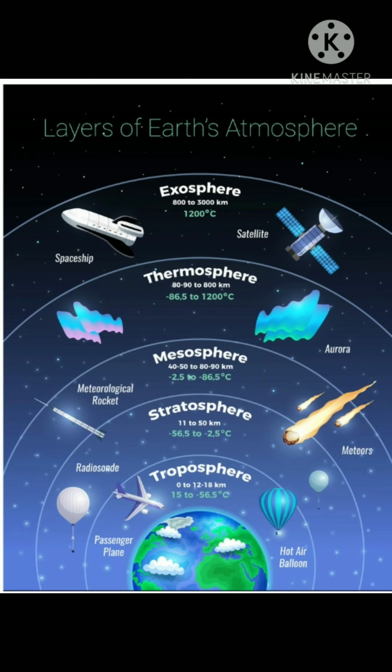Space shuttles orbit in the thermosphere layer. And last, the exosphere. The exosphere is the outermost layer of the atmosphere. It contains very little air. Okay, and these are the layers of the atmosphere.